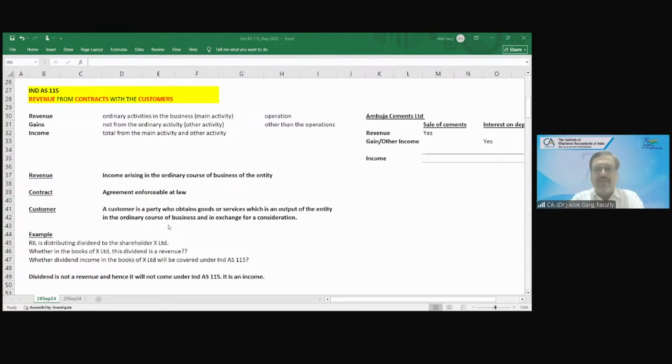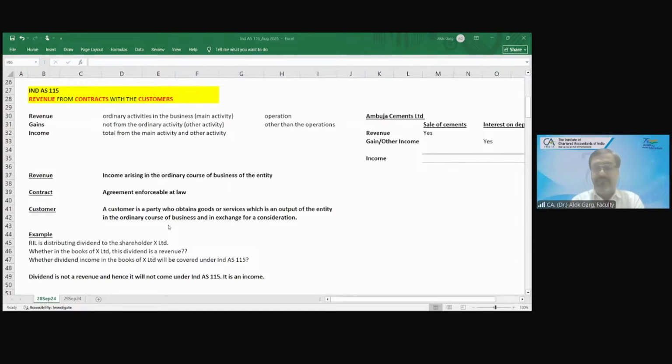Neha Agarwal is an auditor of an entity, X Limited. This X Limited has received a dividend from Reliance of 10 lakh rupees. They have a huge amount of shares of Reliance, and they got a dividend of 10 lakh rupees from Reliance. And Neha is the auditor of X Limited. X Limited is a shareholder of Reliance. X Limited has received the dividend, and got an income of 10 lakh rupees.